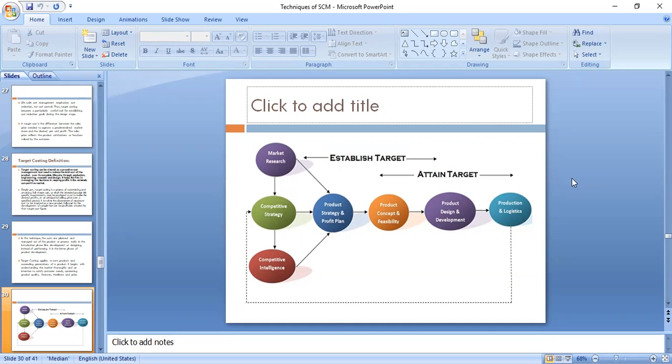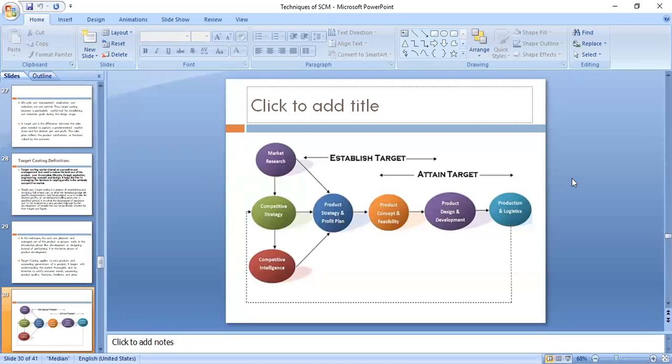So market research will give us many valid inputs to develop a competitive strategy related to our distribution network, our pricing strategies, our advertising strategies, our consumer service strategies, and so many other things, like what strategies we can have with the suppliers and so on. So competitive strategies are very important.